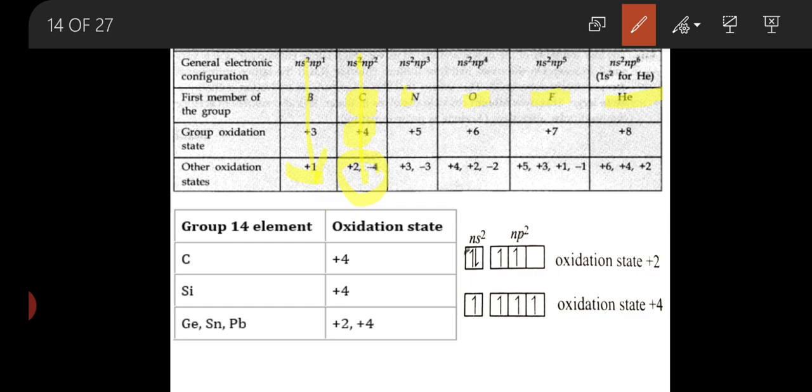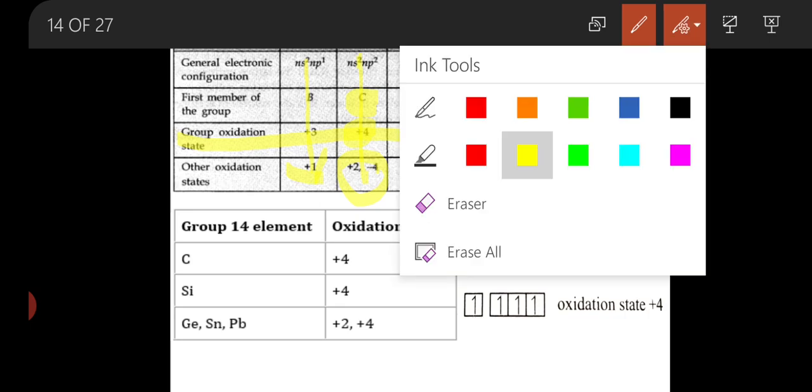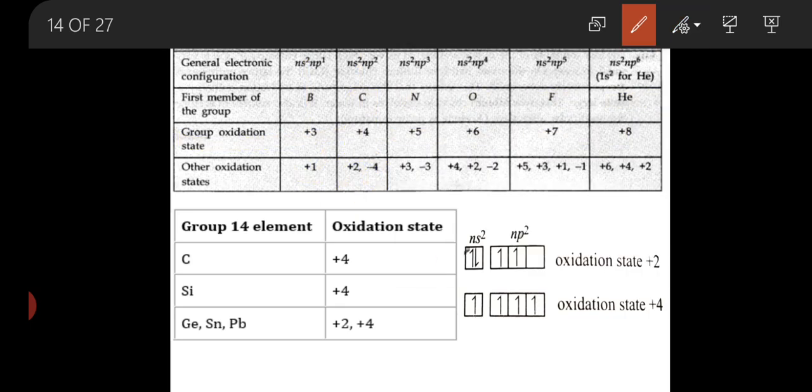You can see the oxidation number in the different groups goes on increasing by 1 unit: for 13 group +3, for 14 group +4, 15 group +5, 16 group +6, 17 group +7, and for 18 group +8. These are the different oxidation numbers for different groups.